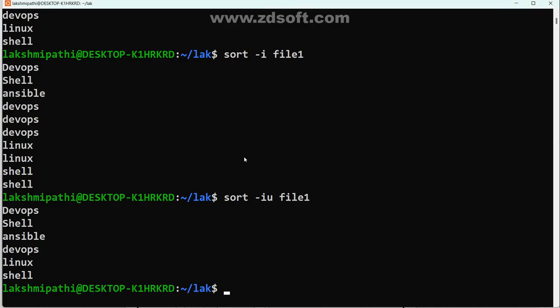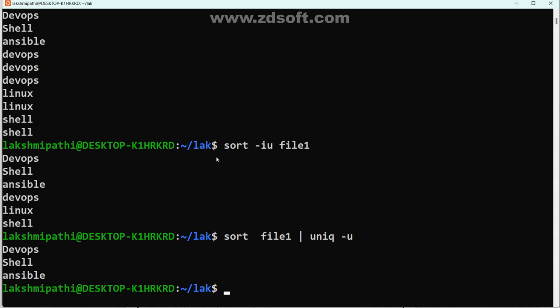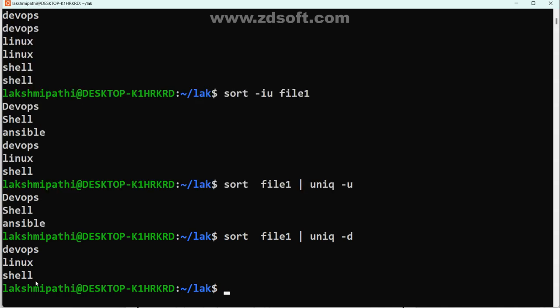only unique. There, sort file one. There you want to see only unique: uniq hyphen u. Now see, this is different, only one time. This is also only one time. This is also only one time. If you want to see duplicates, this is it, at least you may know. If you want to see only uniqueness, just u.